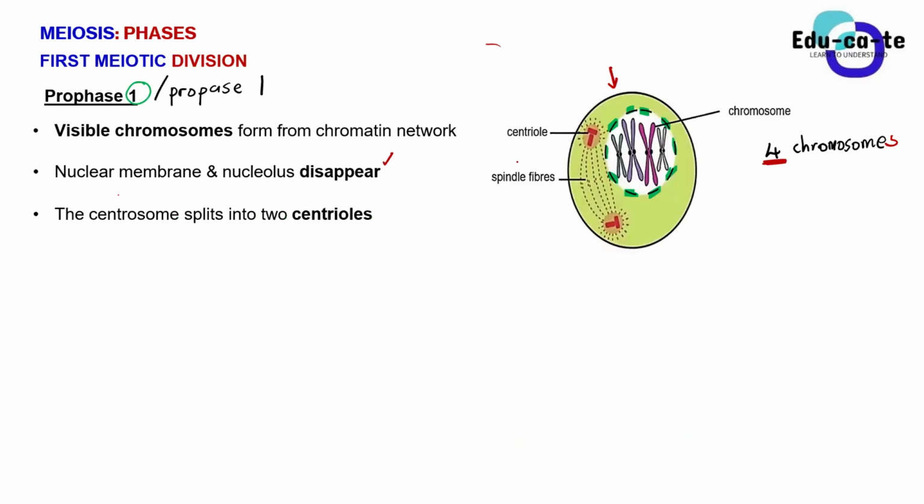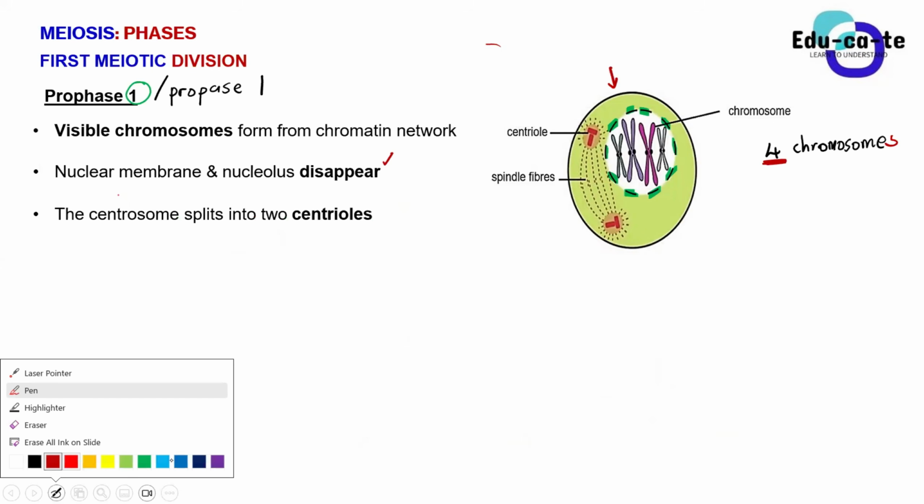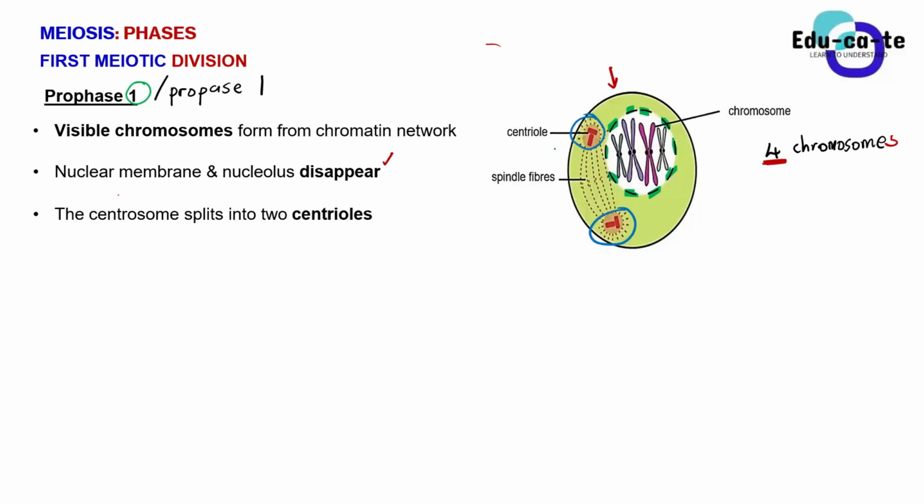So do you guys see these structures that look like T's? These structures, do you guys see them? Yes, sir. Yes, so these are known as the centrioles of the cell. And you guys know that the centrioles are coming from the centrosome. So they were kind of bound together, and they were called a centrosome when they were bound together.